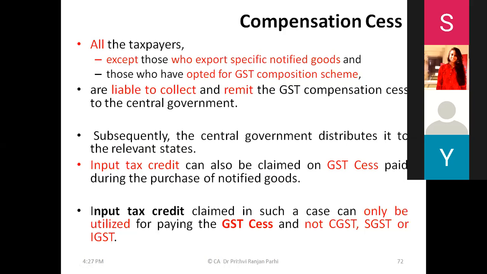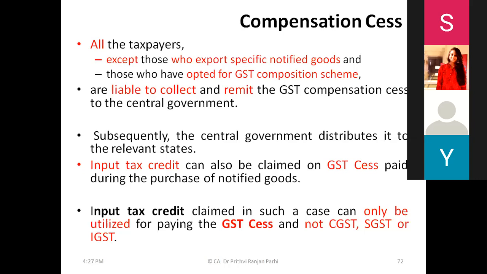What is the composition scheme under GST? For people who are opting for the composition scheme, that is an optional scheme. In that scheme, what happens? Instead of availing input tax credit, instead of availing ITC, tax is levied at a flat rate. Maybe 1%, maybe 5%, maybe 6%. At a flat rate, tax is levied. That is called the composition scheme.